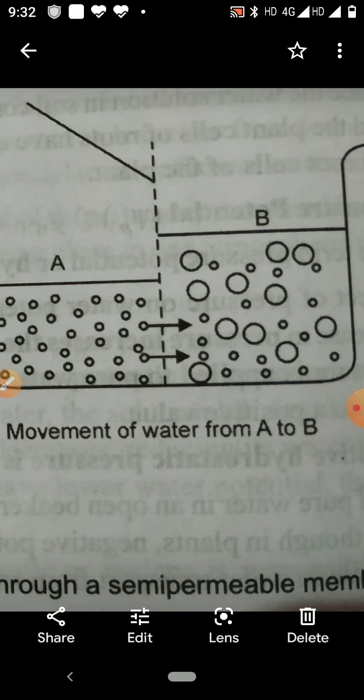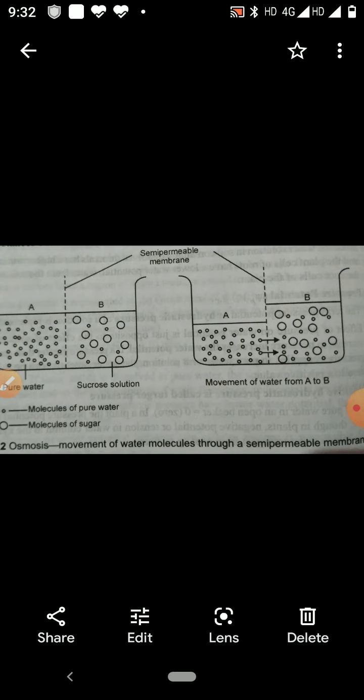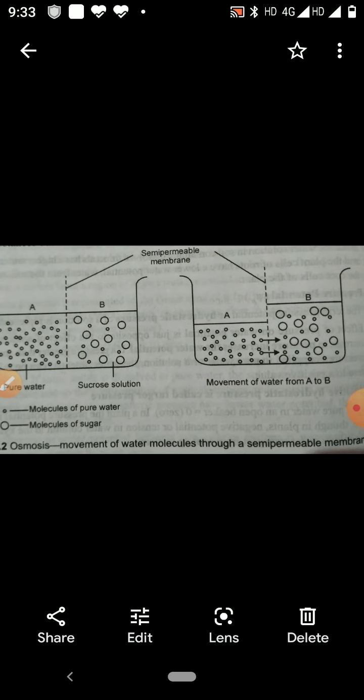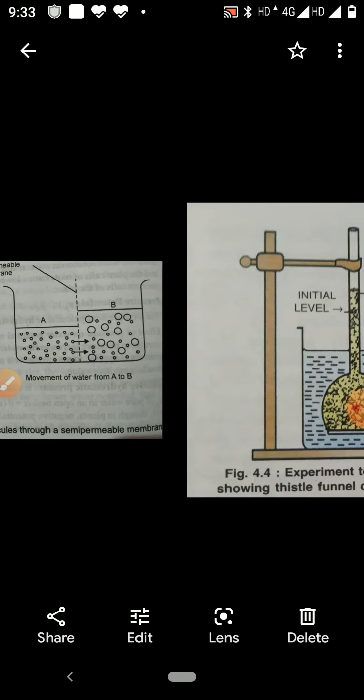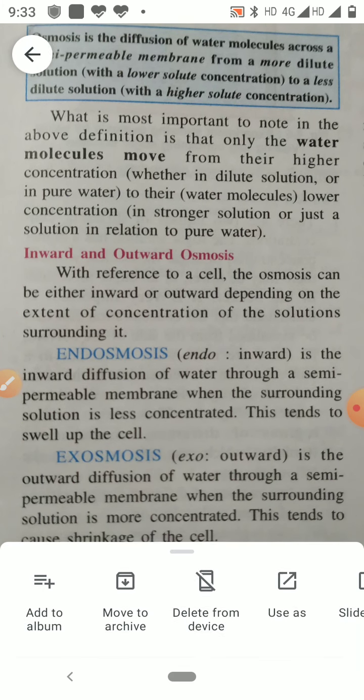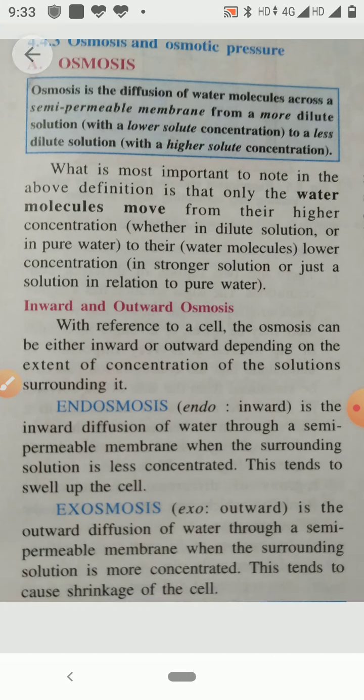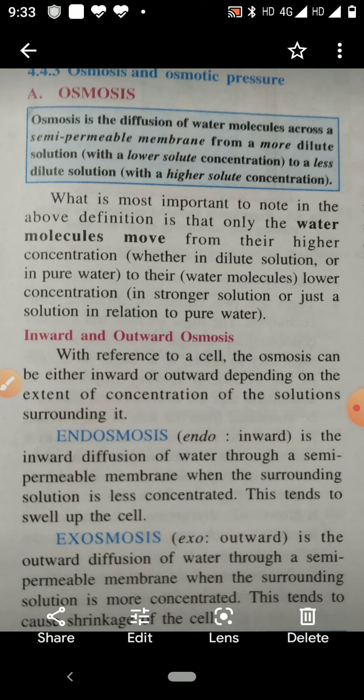Second is exosmosis. Exosmosis is outward movement of water. Water moves outside, meaning from the cell through the semi-permeable membrane, water molecules are coming out. When the solution is of high concentration and we put a cell in it, then water molecules from the cell will move out.